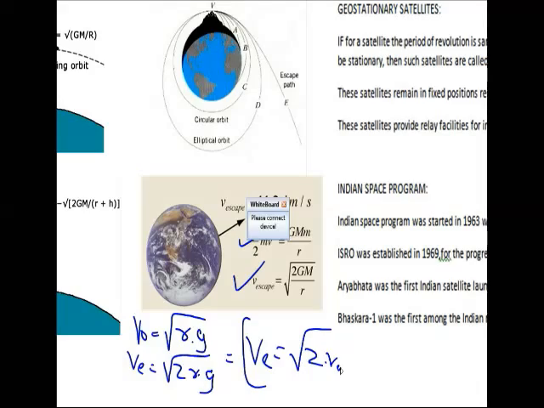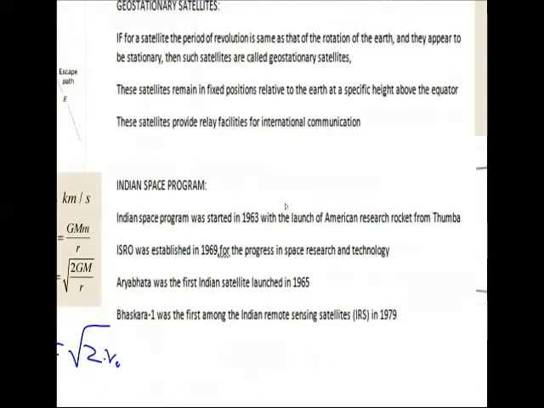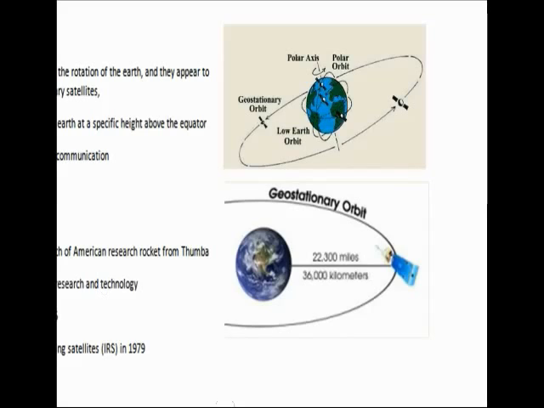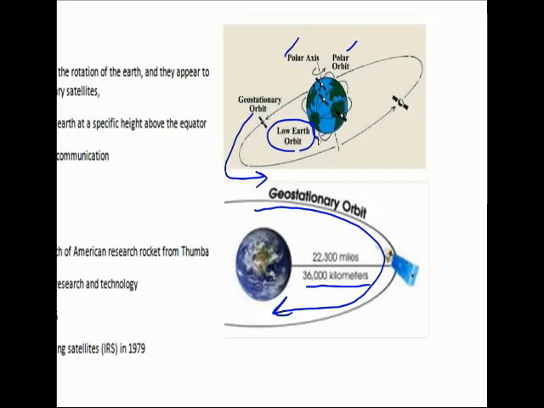Now let us come to the concept of understanding geostationary satellites. Let us see the diagram over here. This is what is called a geostationary orbit. It is at a distance of 36,000 kilometers from the Earth's surface. I can see it over here. This is a polar axis. This is a polar orbit over here. This is a geostationary orbit. This is the lowest Earth orbit over here, and this is how it moves.